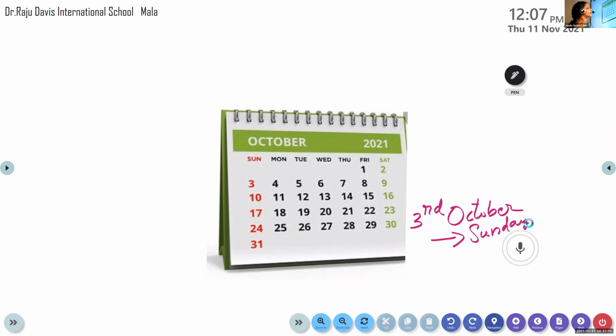So how will you find out the next Sunday? If the calendar is given, we can identify easily. But the calendar is not given. So what will we do? We will add 7 days. Means 1 week we have to add. After the next 1 week, the same day is coming.